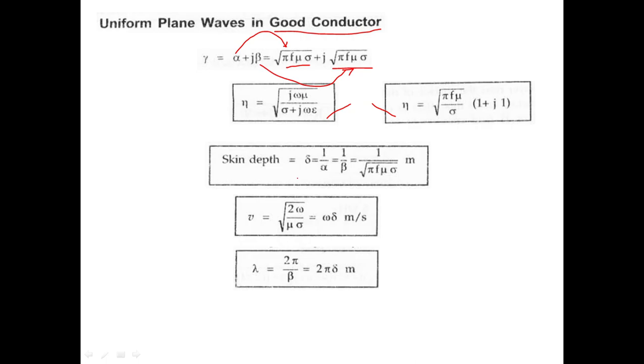And there's one more term called skin depth, which we'll be discussing later for a good conductor. It is given by delta, right? Delta is equal to 1 by alpha, which is equal to 1 by beta. So this is the equation for skin depth, this is for the velocity, and this is for the wavelength, right? These are the equations for a good conductor.